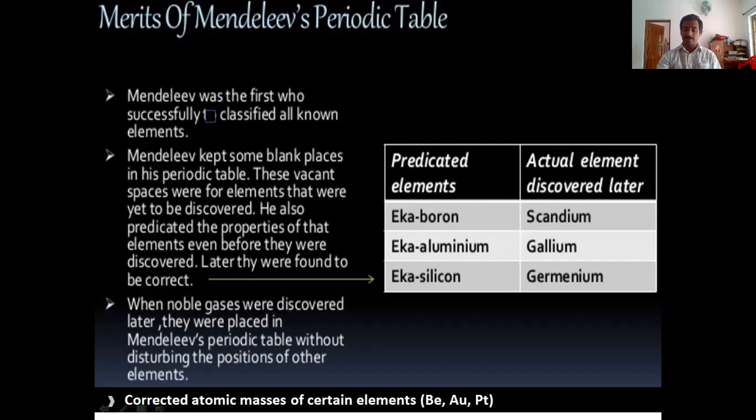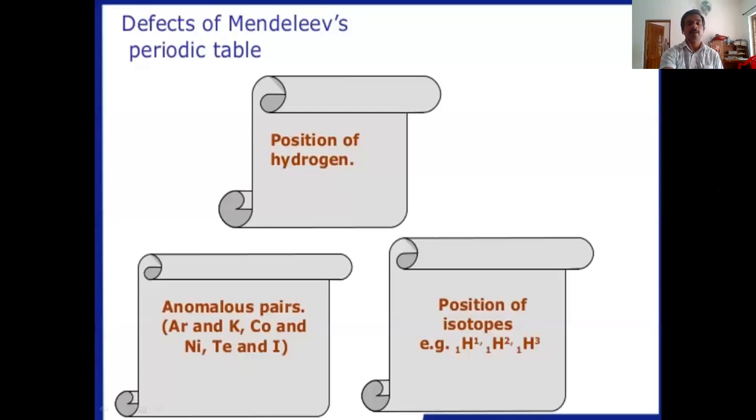But it has some failures also. We can see what the failures or defects of Mendeleev's periodic table are. Here, only 3 of them are given. Position of hydrogen in the period. There is no correct position for hydrogen in the periodic table of Mendeleev.